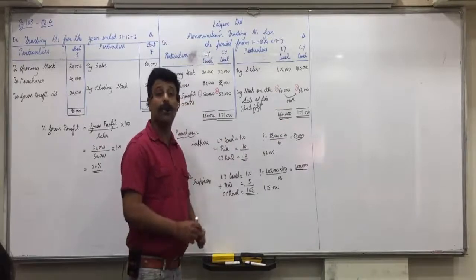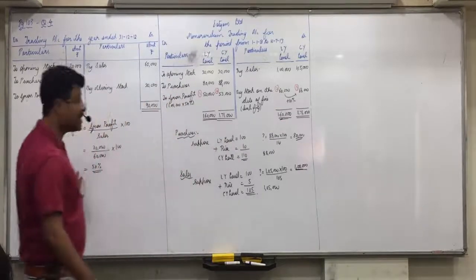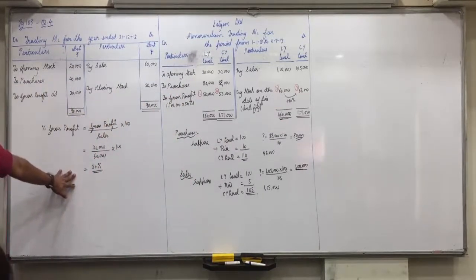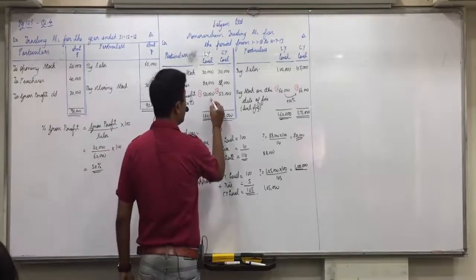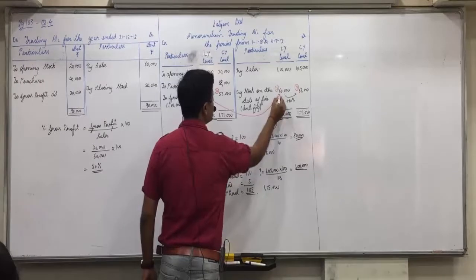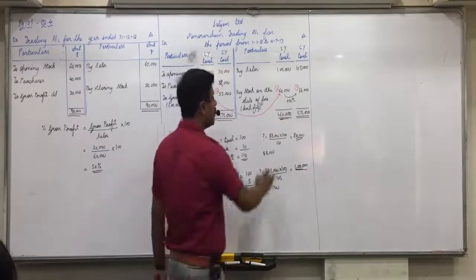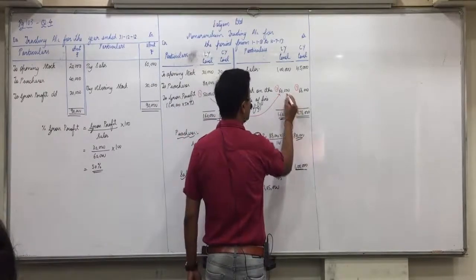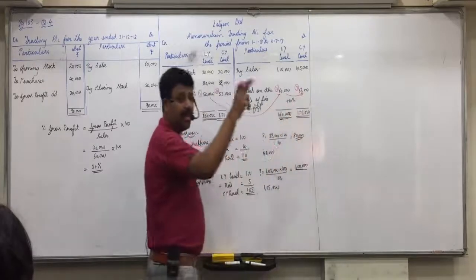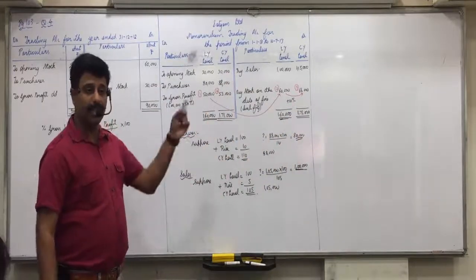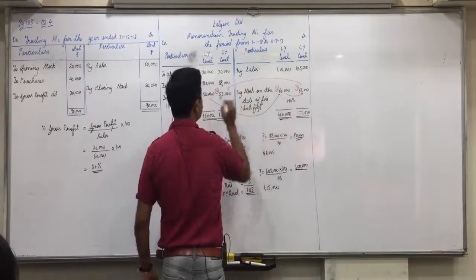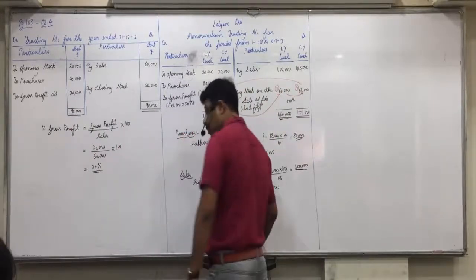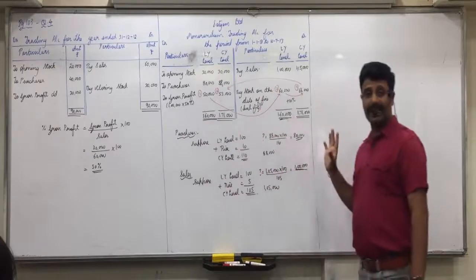Okay. First, what will you do? This percentage you apply on which level? Last year's level. Then from that, you'll find out stock on the date of fire. Then from stock on the date of fire, you'll add purchase price increase of 10%. You'll find current year's. And then from that, you'll find out what is the last year's gross profit. All of you are clear with the 1, 2, 3, 4 balancing steps?